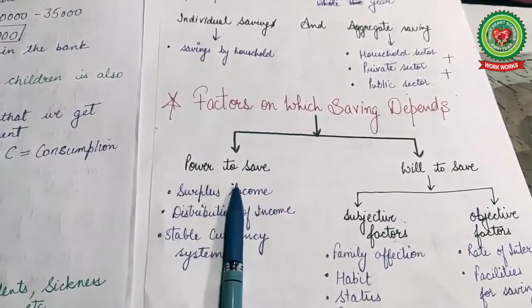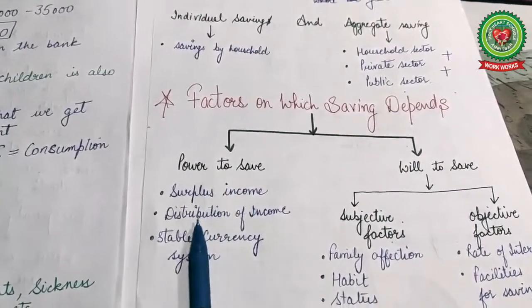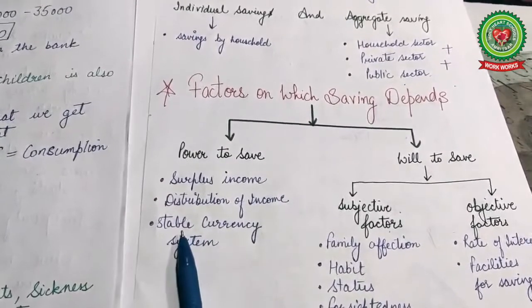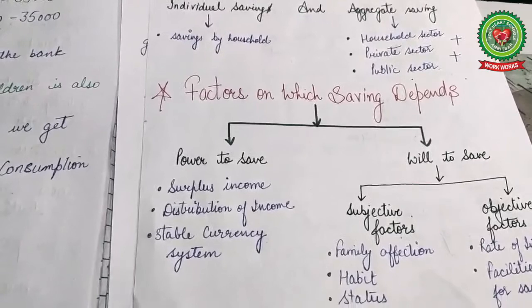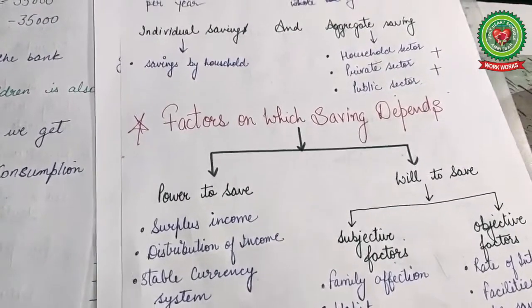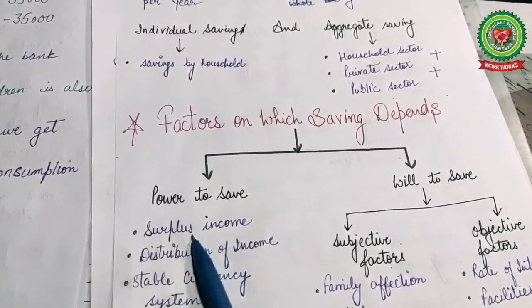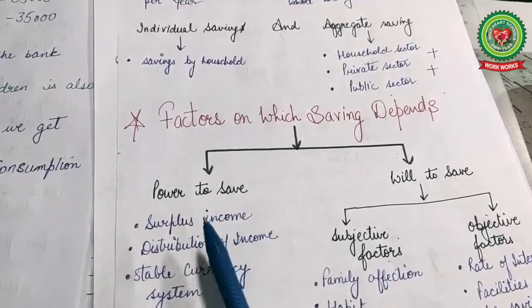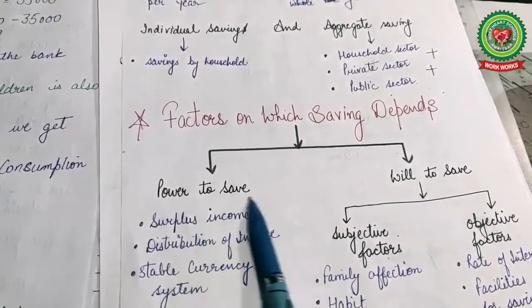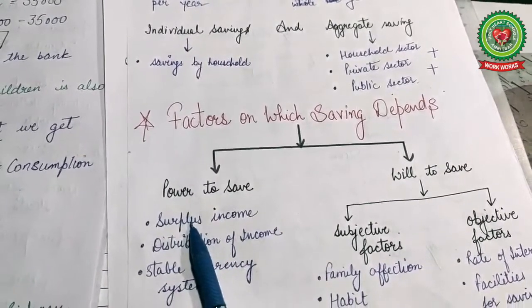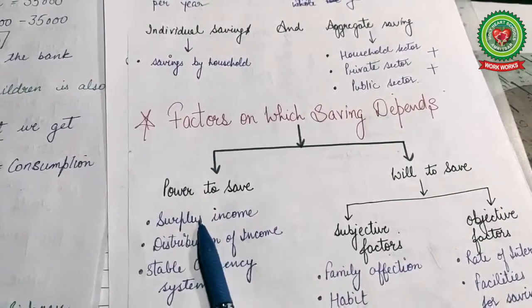In the power to save, there is the surplus income, distribution of income and stable currency system. So the surplus income depends upon the income of the individual. If there is a higher surplus, it means they have low needs and a high income, and the rest of the amount they get as a surplus and they can save it. So it is called surplus.